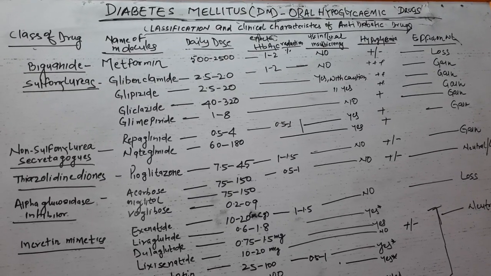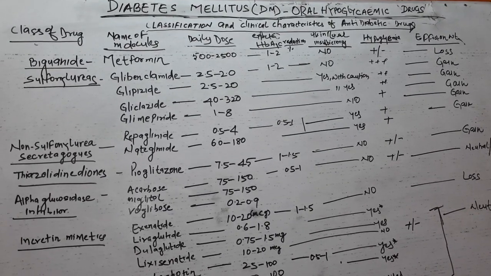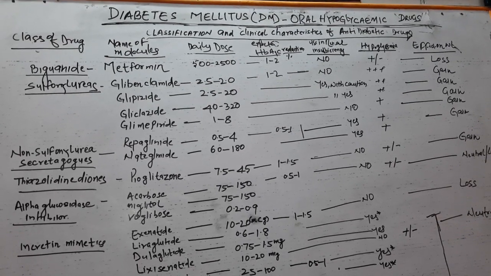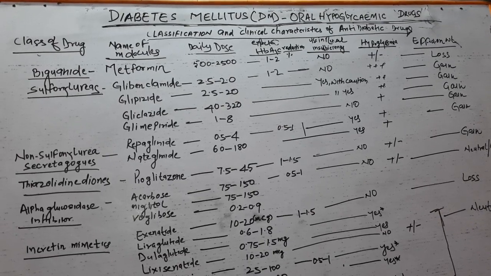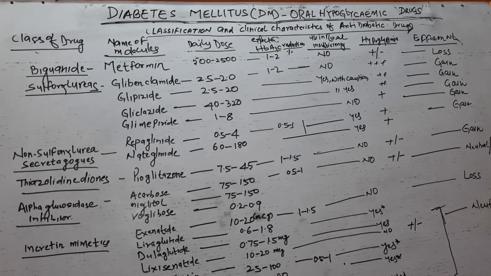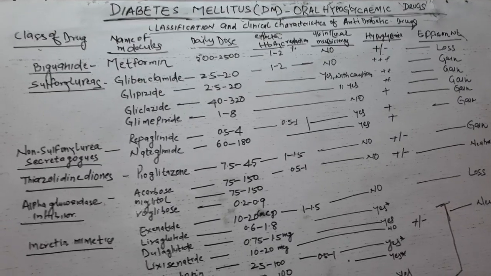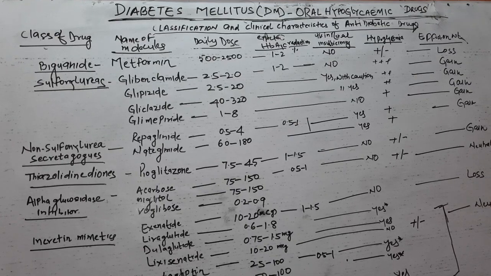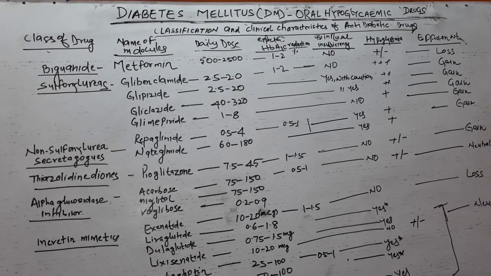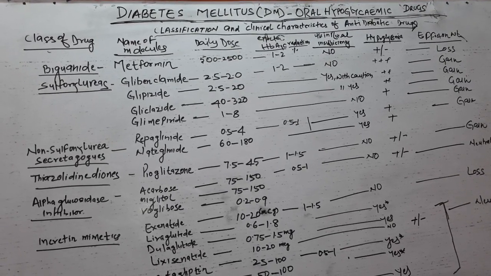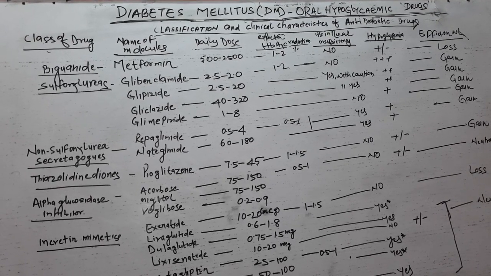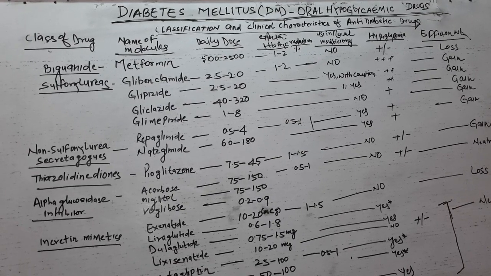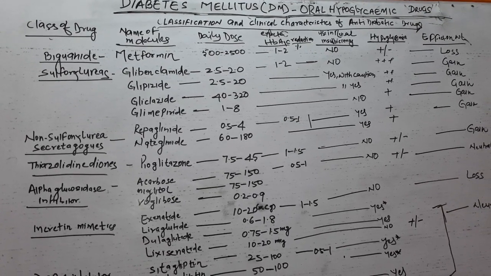Now we will discuss the insulin secretagogues, that is, meglitinides. These are prandial glucose regulators. Repaglinide is a benzoic acid derivative, while nateglinide is derived from phenylalanine. They are fast, short-acting, and potent insulin secretagogues. They potentiate glucose-dependent insulin secretion. They allow meal-related dosing, so the patient does not become a slave to the treatment.